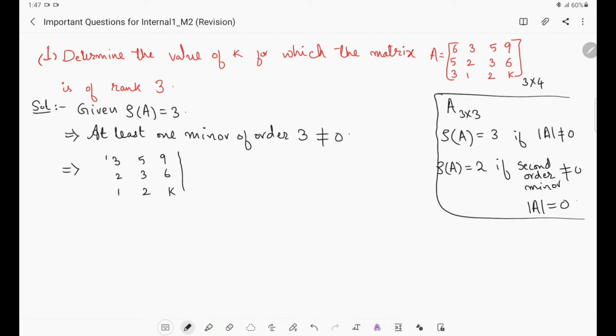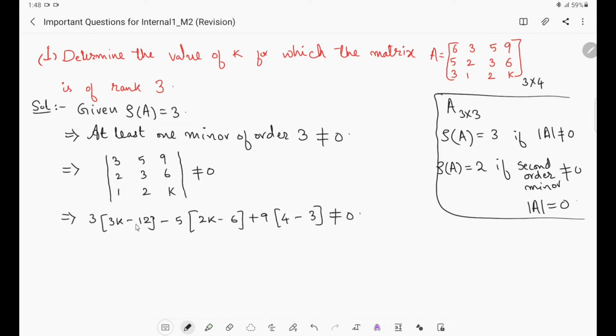Minor of this means the determinant of this should be not equal to 0. This is what the condition says. The condition says that rank of A will be 3 if at least one minor of order 3 should be non-zero. The meaning is one third order minor means you consider any 3 by 3 submatrix of this whose determinant is not equal to 0. Now simplify this determinant. 3 into 3k minus 12, minus 5 into 2k minus 6, then plus 9 into 4 minus 3, not equal to 0.